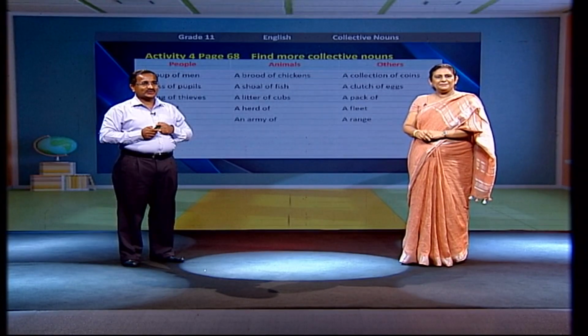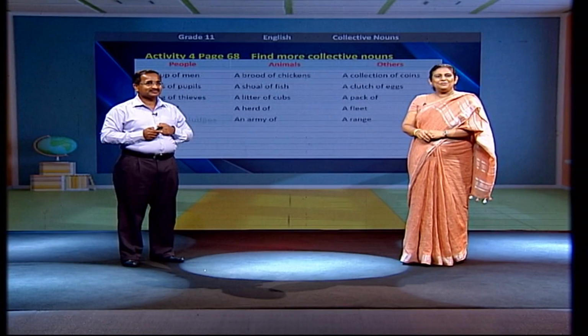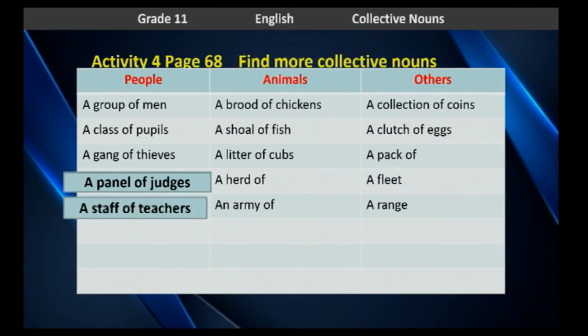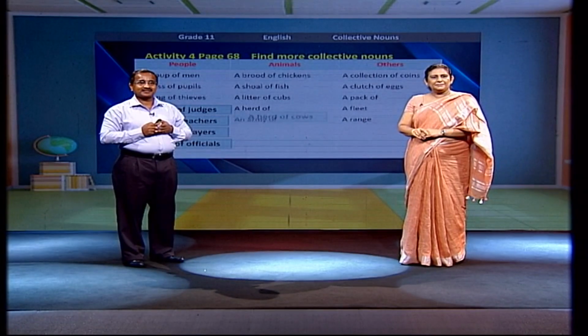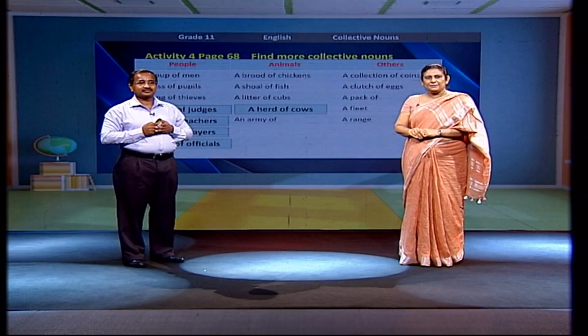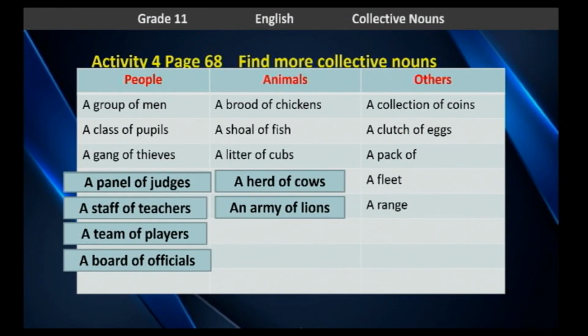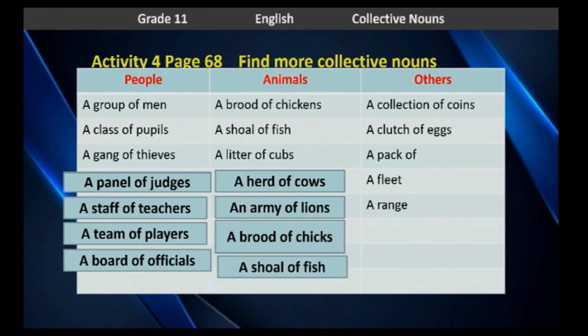Yes. 1, 2, 3, 4. A panel of judges, a staff of teachers. Can you tell me some more phrases with collective nouns? A team of players, a board of officials. Let's have a look at the animals. A brood of chickens, a shoal of fish, a litter of cubs. What about the next? A herd of cows, an army of lions, a brood of chicks, a shoal of fish.